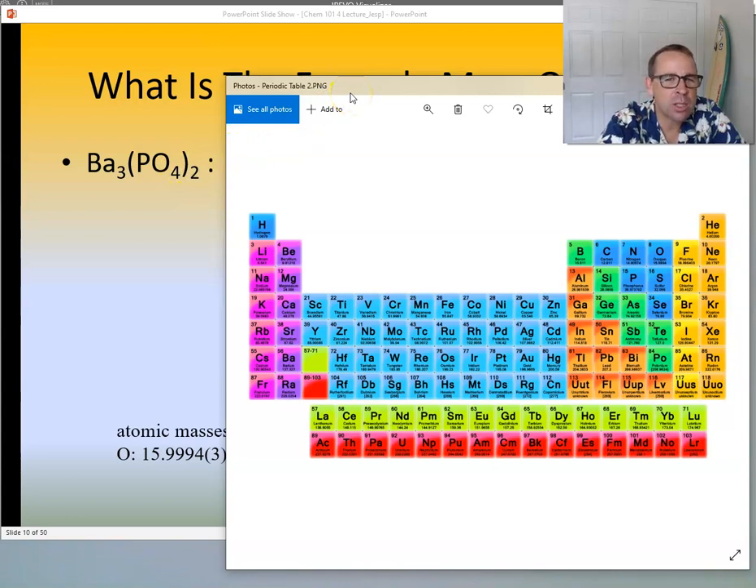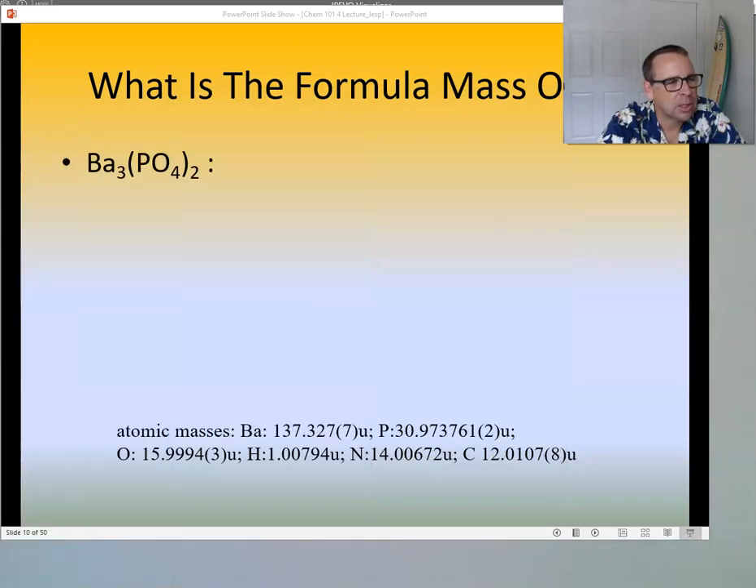Do I have to call this compound barium 2-phosphate? No, because it's from the representative elements here. Excellent. Okay, so what numbers do I have to add together to know the formula mass of barium phosphate? Look down here. They gave us some atomic masses of the different elements. Isn't that nice?